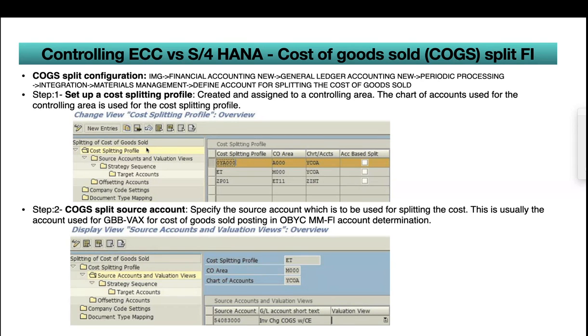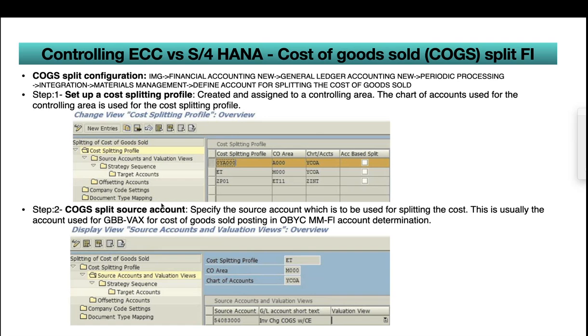So the COGS split configuration is under finance, not under COPA or profitability analysis. Here in the IMG: Financial Accounting (New), General Ledger Accounting (New), Periodic Processing, Integration, Materials Management, Define Accounts for Splitting the Cost of Goods Sold. The first prerequisite is that we need to have a cost splitting profile. We need to assign that cost splitting profile to the controlling area and chart of accounts.